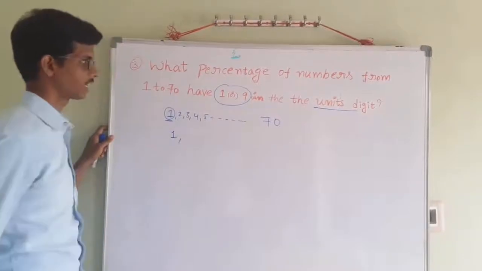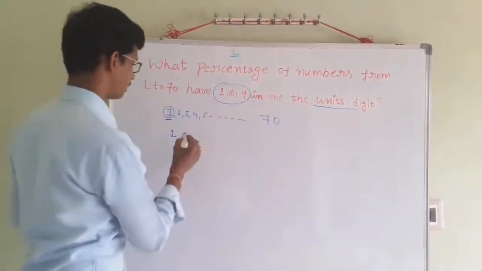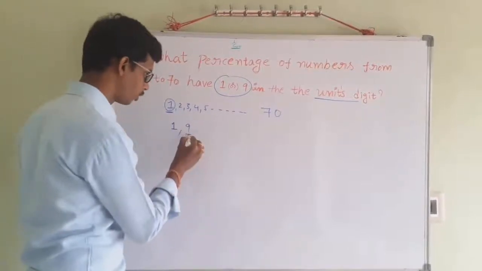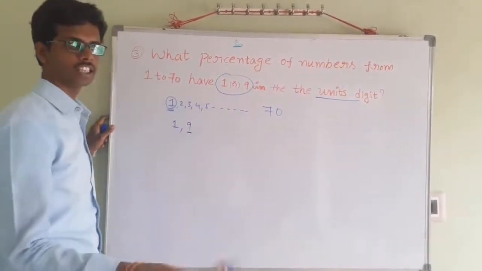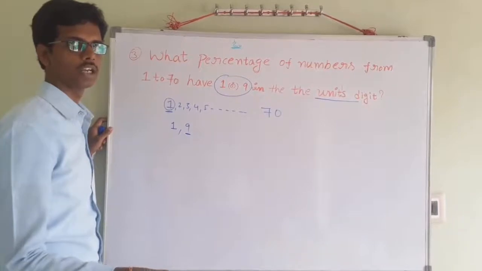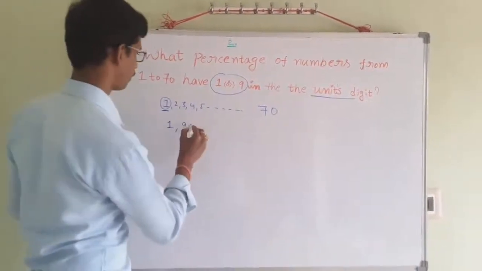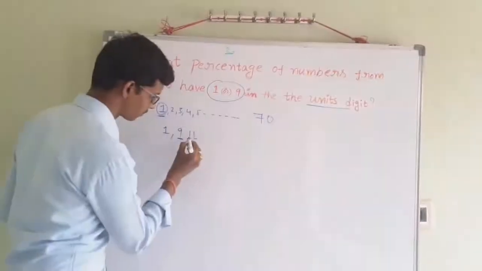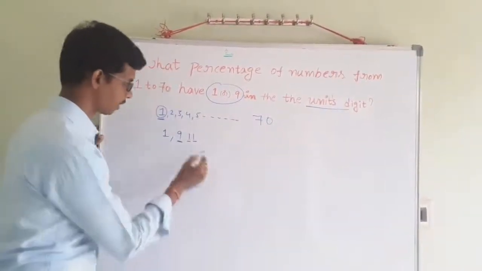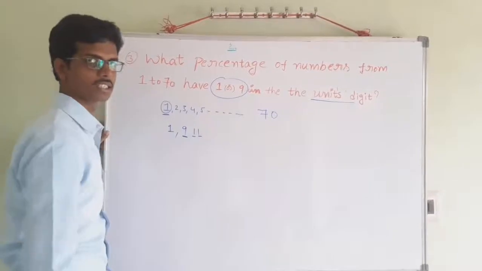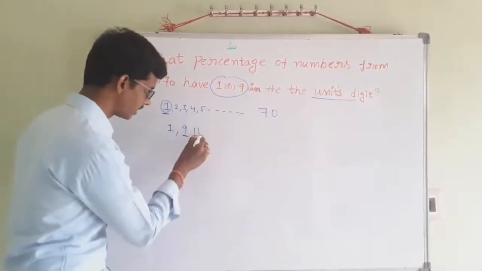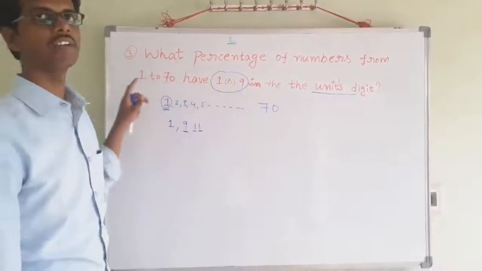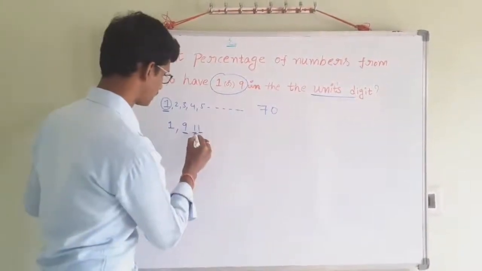Next, 9 is also a number with unit digit 9. Next, after 10, it is not counted. 11 is counted. Why? Because in 11, this is the tens place and this is the ones place or unit digit. The unit digit is 1, it satisfies our rule. 1 or 9 having numbers. That is the number 11.